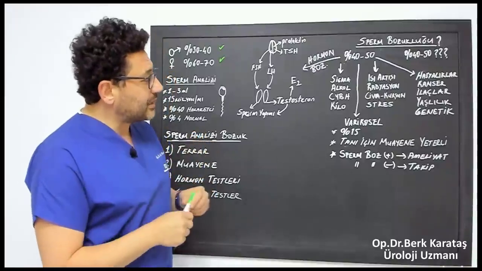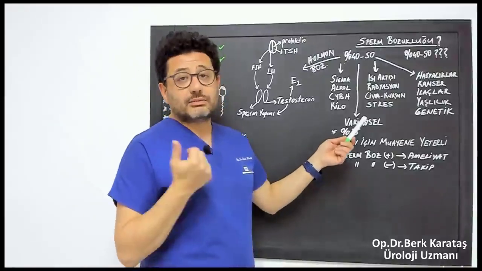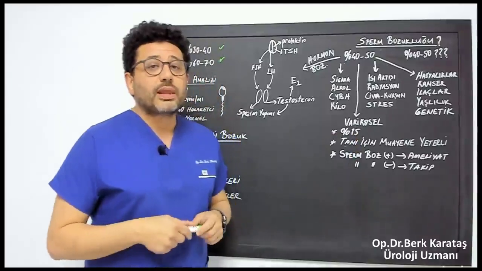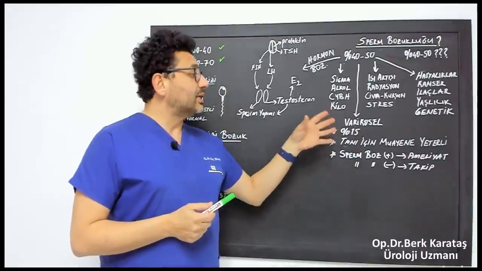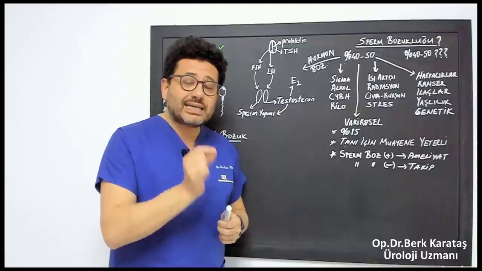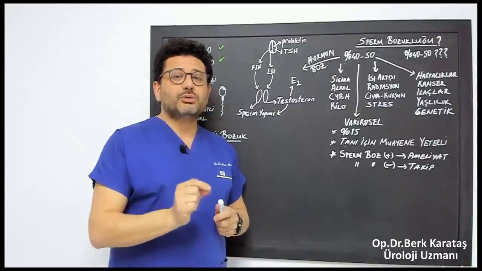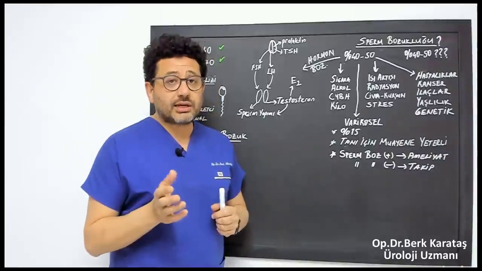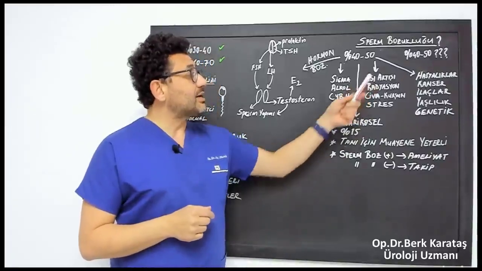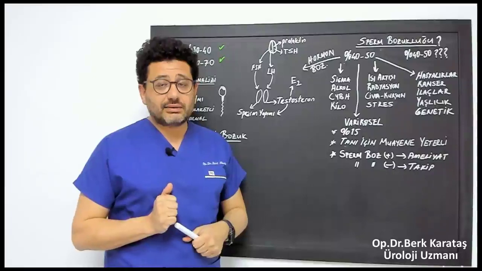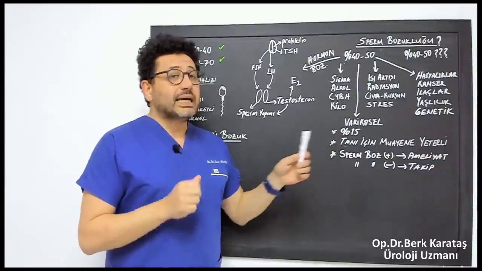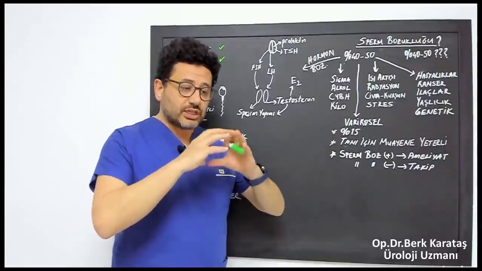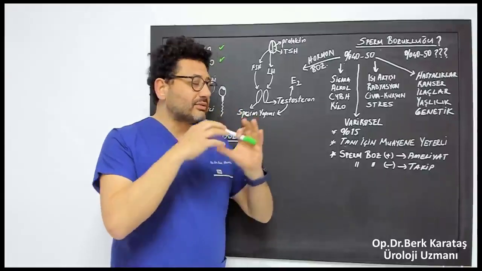We need to look at the canal, but the most important issue we wonder about is whether there is a varicocele or not. What is varicocele? We did a 6 to 7 episode series about this. Varicocele is the enlargement of the veins of the testicle. We can say that it is like varicose veins in the foot. What happens when those veins grow? I just said that when there is an increase in temperature, sperm movement and production slows down. When there are too many veins, the blood pools there around the testicle.